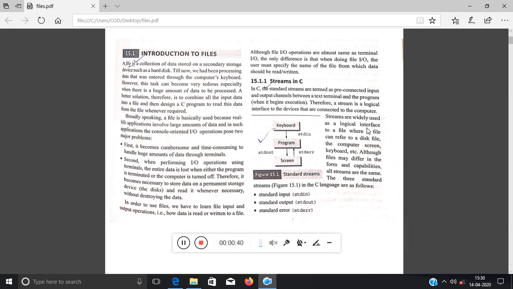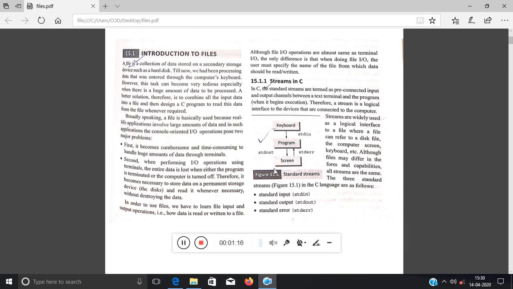Now, suppose look at this diagram. You are writing a program, right? And through the keyboard, you are giving the input, that is the standard input, stdin. Now, the program will obviously give some output, that is stdout, standard output, which will be displayed onto the screen. And if there is an error in the program, then it will give you a standard error, right? So this stdin is the input stream. That means the data which you are giving as a source of input, and this is considered as the output stream. Okay, so this is the concept of stream in C.